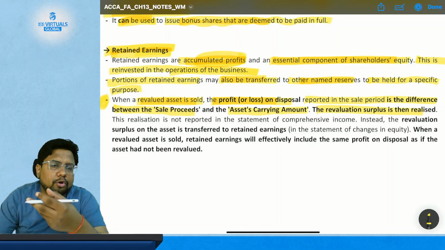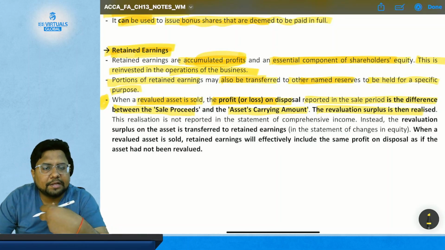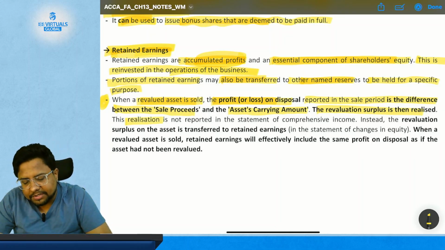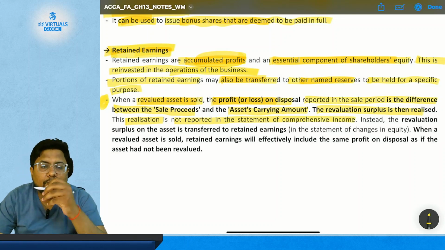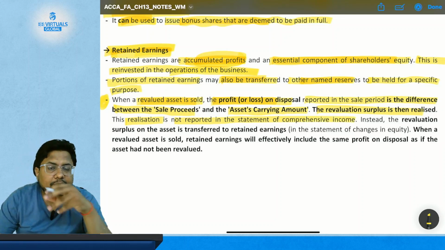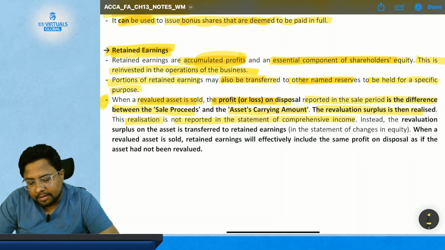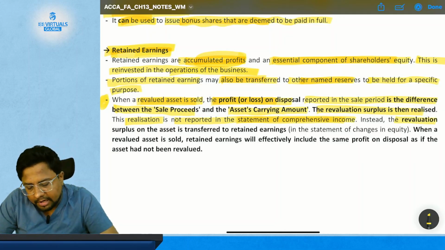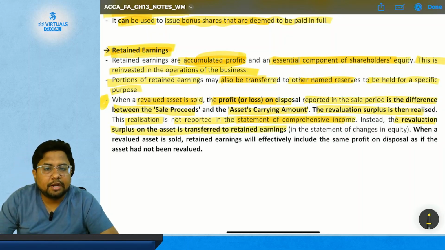Okay, so once you have sold off the non-current asset, you have realized the revaluation surplus. This realization is not reported in the statement of comprehensive income. So whatever realization you made is not going to be recognized in the statement of comprehensive income. Instead, the revaluation surplus on the asset is transferred to retained earning.